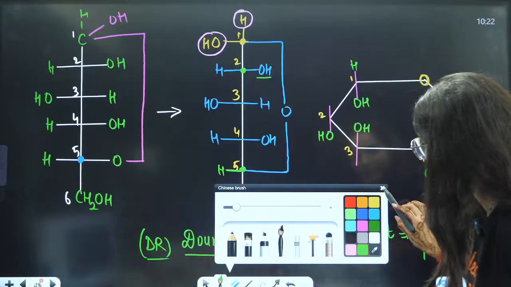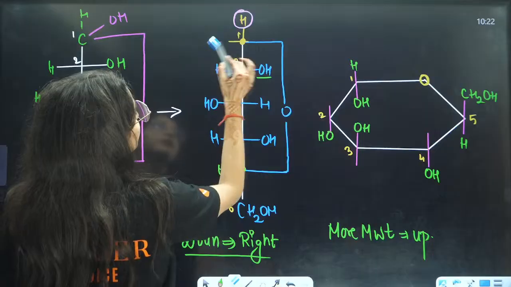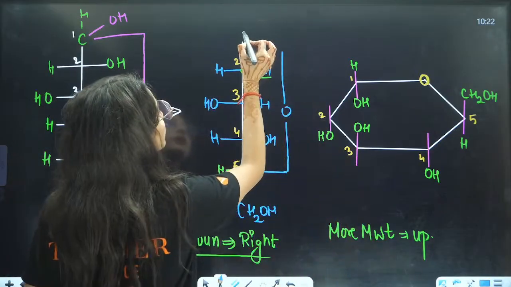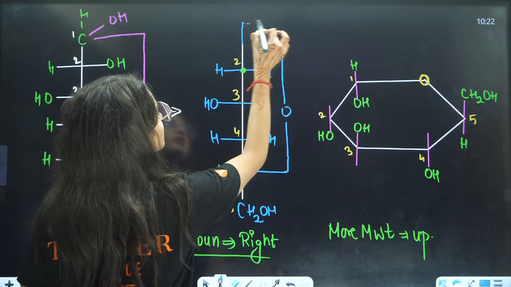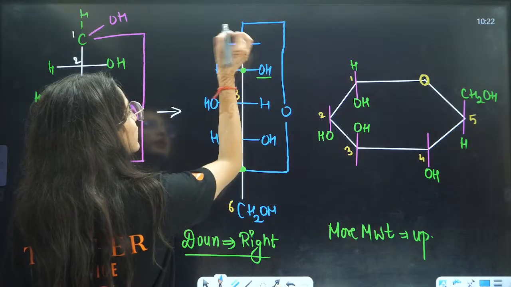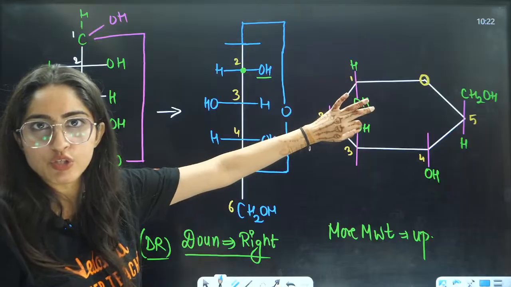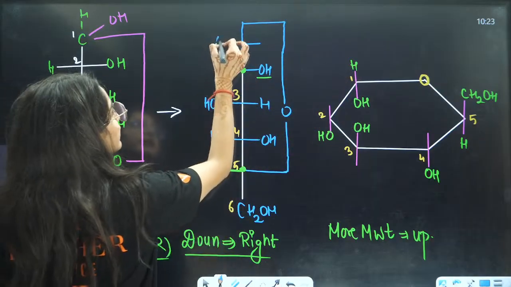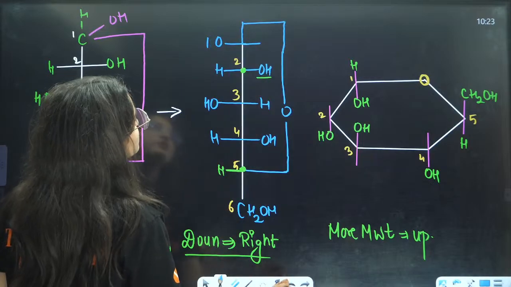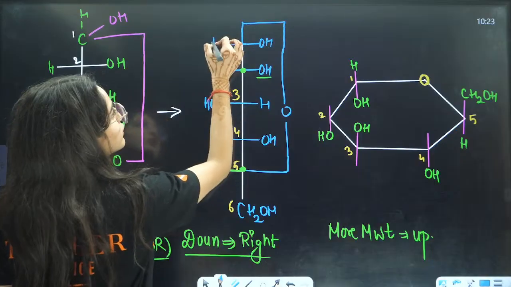Basically, if you want to draw it in a different form, you can also write it like this. This is just a way of writing. You can also draw it like this. Then you can make a hydrogen here. There is this confusion, that is why I am writing it here. OH is on the downside, that means it is on the right side. And H is on the left side.